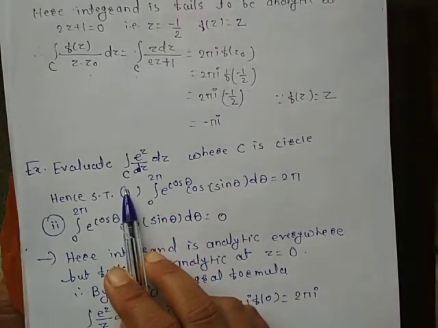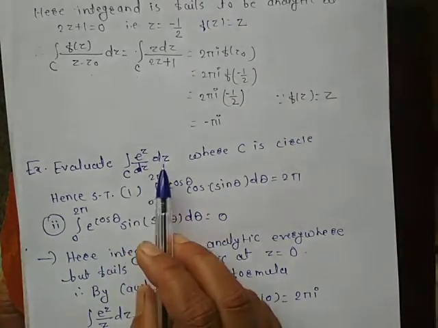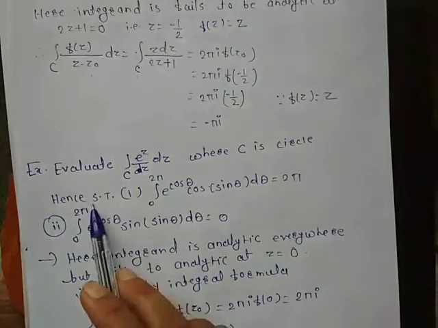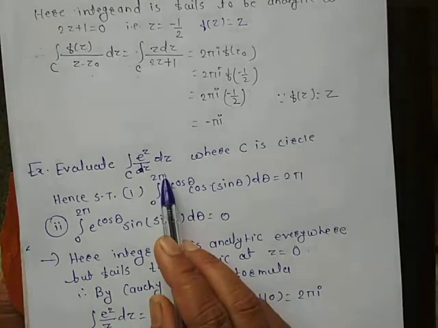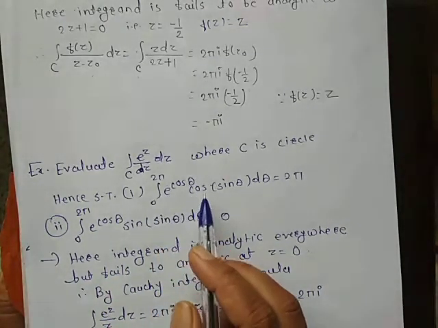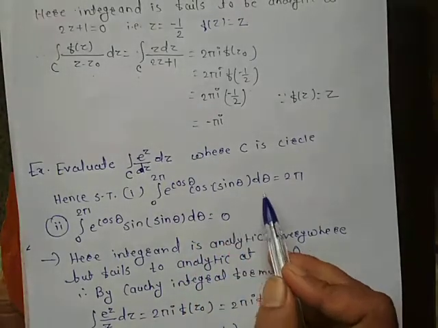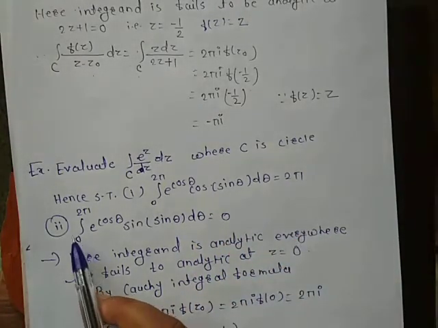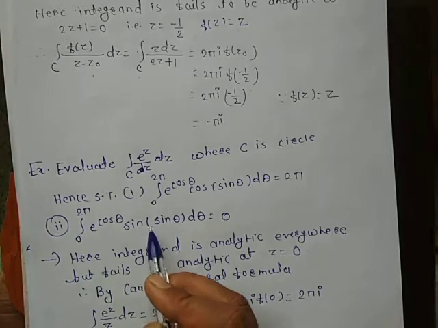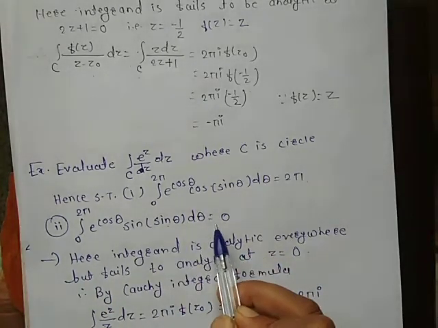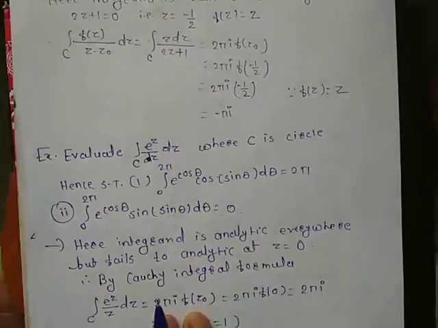Evaluate the integral over c of e raised to z upon z dz, where c is a circle. Hence show that first, the integration from 0 to 2 pi of e raised to cos theta cos of sin theta d theta is equal to 2 pi. Second, the integration from 0 to 2 pi of e raised to cos theta sin of sin theta d theta is equal to 0.